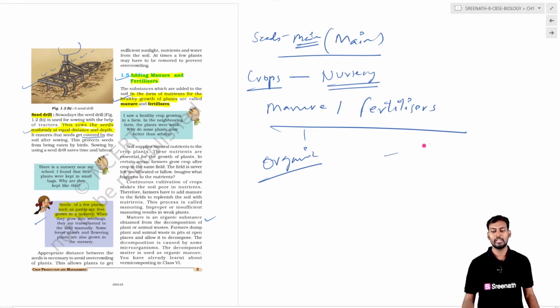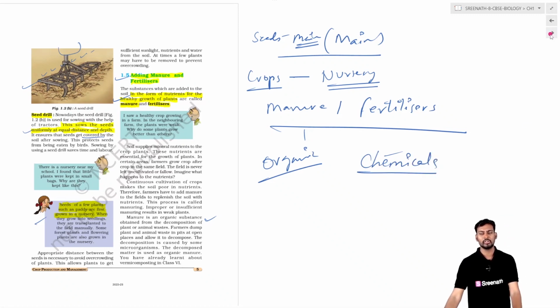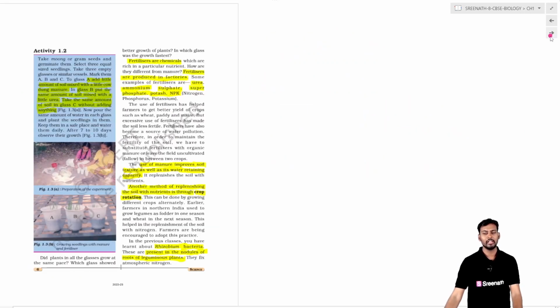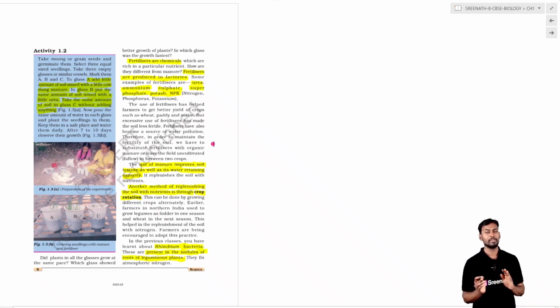Coming to the fertilizers: when the manure is organic, the fertilizers are nothing but chemicals. Fertilizers are synthesized in the factories. They are chemical components, and they differ from the manure in terms of their chemical nature.